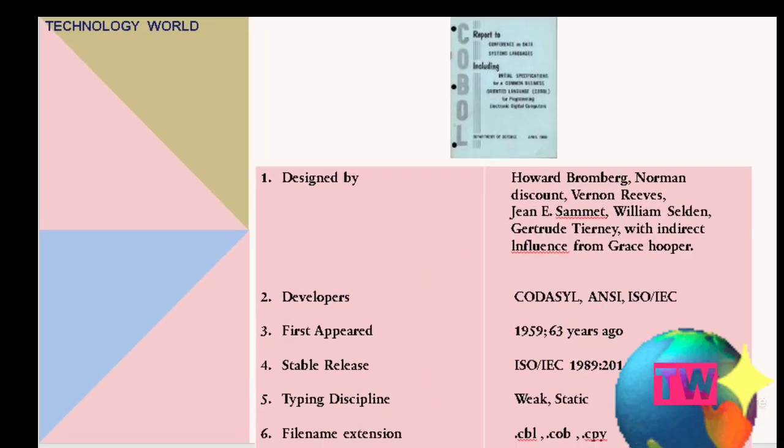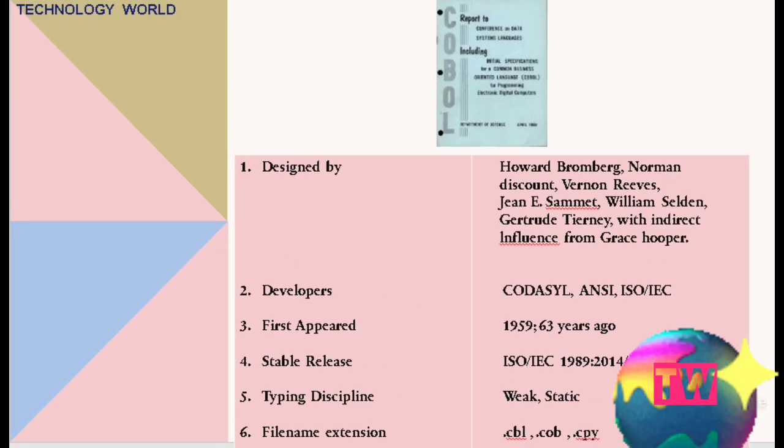Now the third and last language is named COBOL. It was designed by Howard Bromberg, Norman Discount, Vernon Reeves, Jean E. Sammet, William Selden, and there are so many designers, as you can see. Their developer was Curtis Hill, ANSI, ISO IEC. It first appeared in 1959.